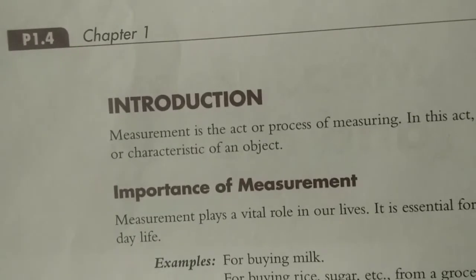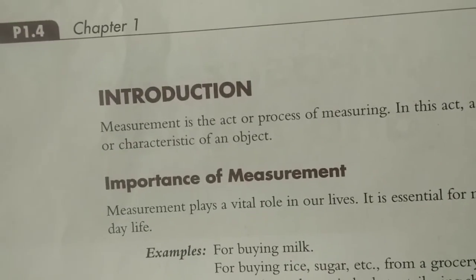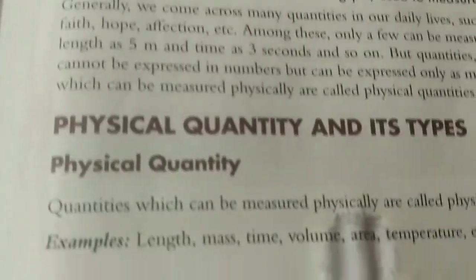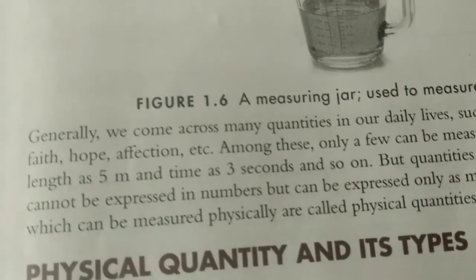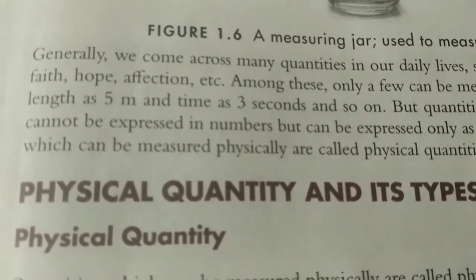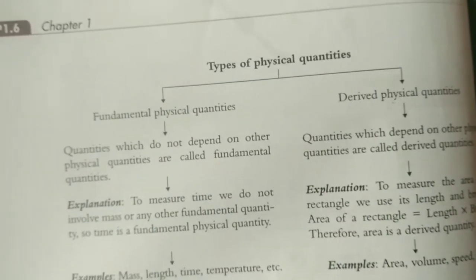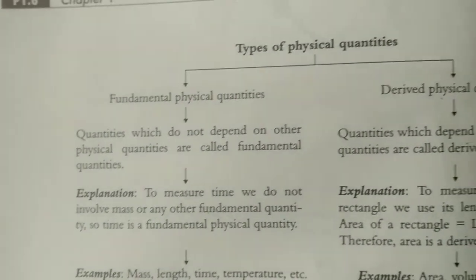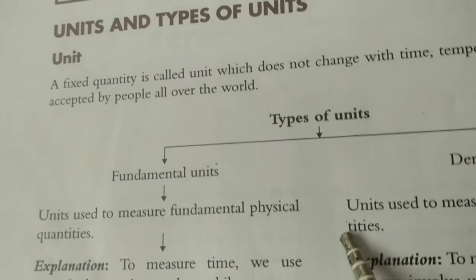What is the importance of measurement is the first topic, and physical quantities and their types is the second one. In physical quantities, the first one is fundamental quantities, the second one is derived quantities. So regarding the fundamental quantity, fundamental units and derived units.